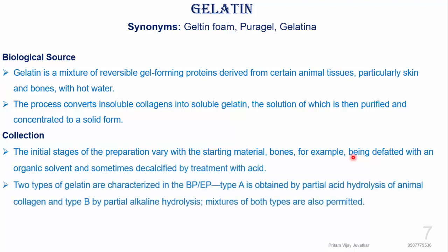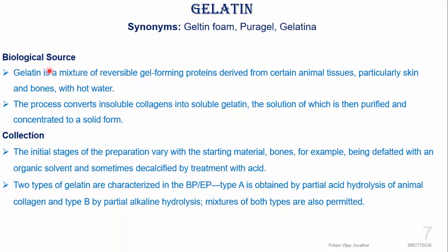When we think about the biological source, gelatin is obtained specifically from a mixture of reversible gel-forming proteins derived from animal tissue, particularly skin, bone, and hot water. So this is not a plant source. These are animal sources.